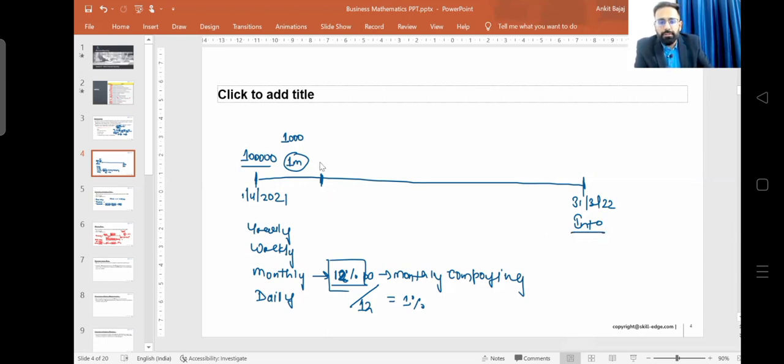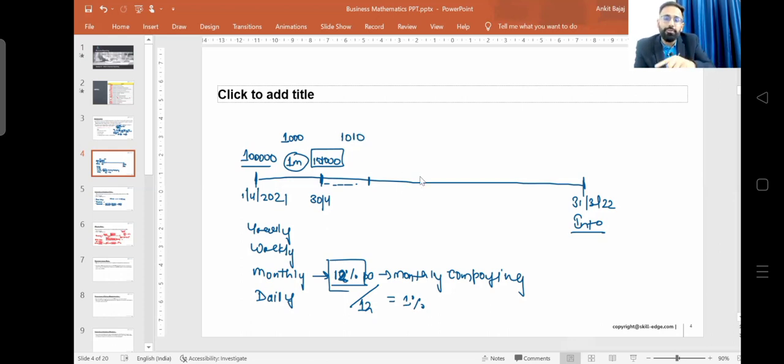Now, what will be the closing balance for first May here? What will be the closing balance? So the closing balance for 30th April or 1st May, you can say, is going to be 1 lakh plus 1000, that is 1 lakh 1000 rupees, right? Now, again, you will be calculating interest for the May month. You will be calculating interest on this amount, that is 1 lakh 1000. So if you calculate 1% of this, it will be 1010 rupees, right? So this is the concept of monthly compounding.